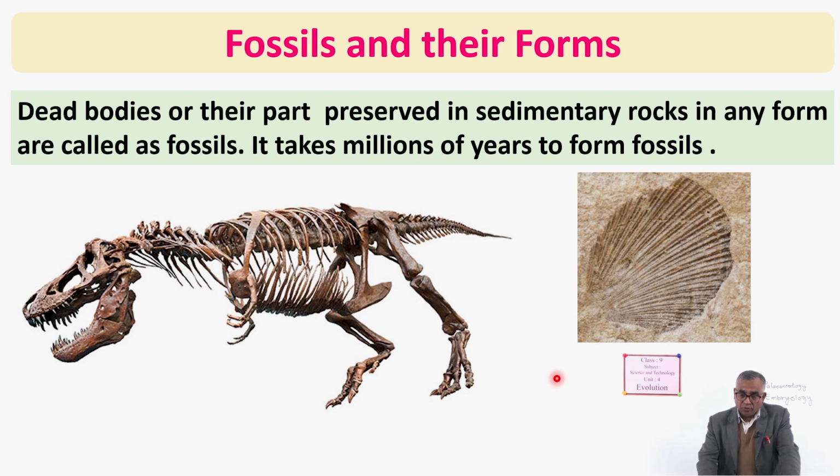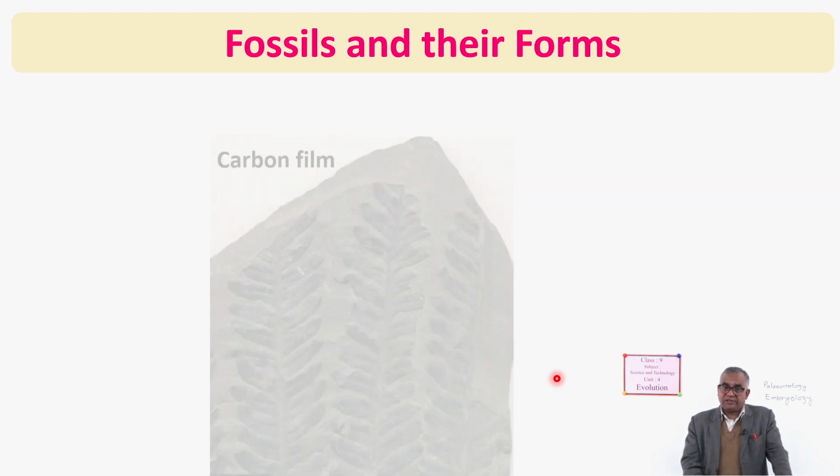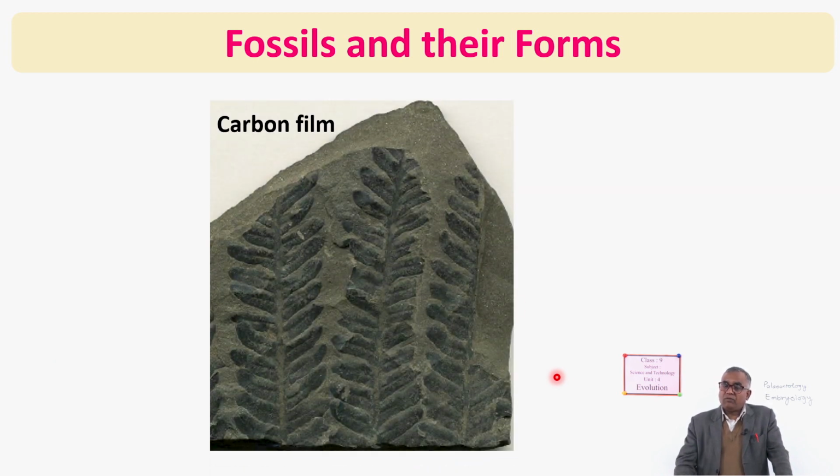Okay. So here see some different forms of fossils. A fossil may be in the form of a carbon film. Here it is just the shape made by carbon present in the leaves of a plant. Just a fine layer is forming that design. It is called a carbon film.